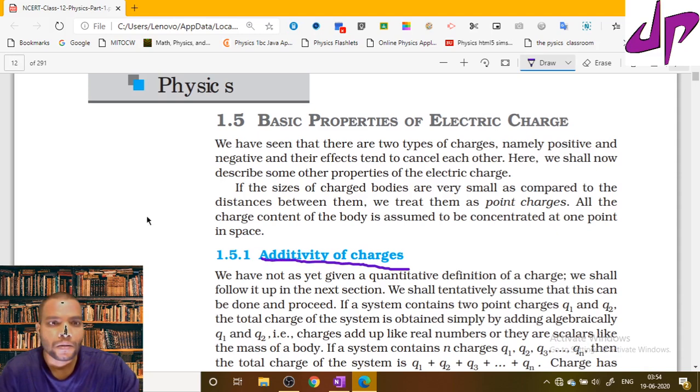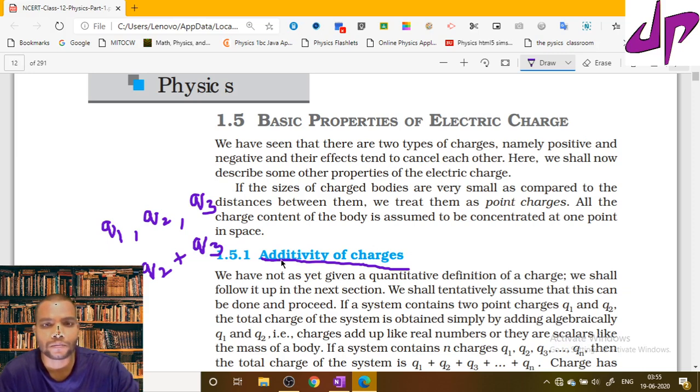Additive means if you have charges Q1, Q2, Q3, to know the total charge, you can simply add the sum of these three charges. The total charge is Q1 plus Q2 plus Q3 and so on.